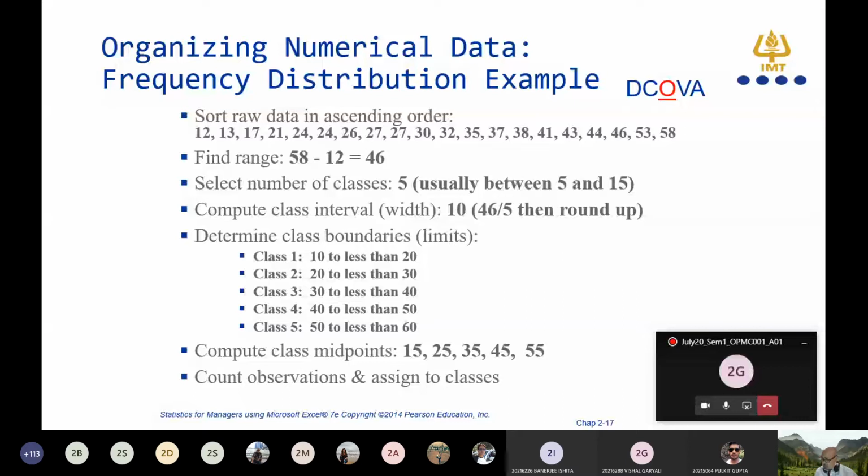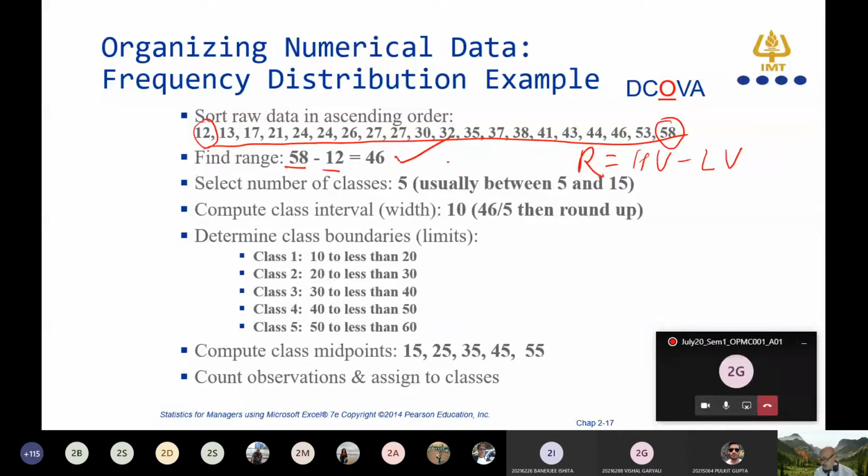Range means, to make the frequency distribution table, find out the highest value in this data set. The highest value in this data set is 58, and the lowest value is, I think, 12. Am I clear? And then the formula for the range is highest value minus lowest value. So we calculated 58 minus 12.